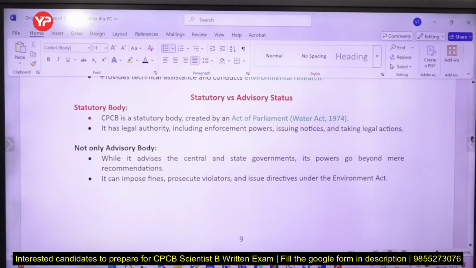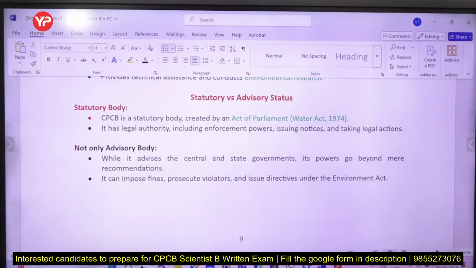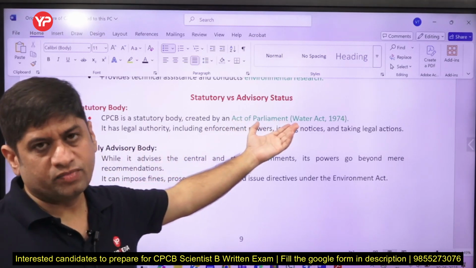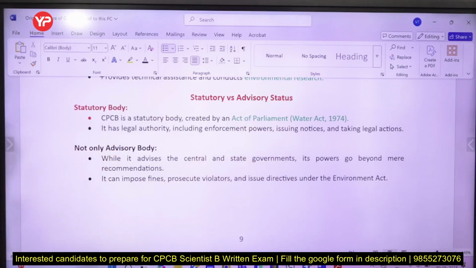Central Pollution Control Board was created under the Water Act by Parliament, so it is a statutory body, a legal authority, and it has various activities like enforcement powers, issuing notices, taking legal actions. It is not only an advisory body, though it is an advisory body to the ministry. It advises the central and state government. It does not advise only the central ministry, but even the state government, if it wants. So its powers are far beyond recommendation.